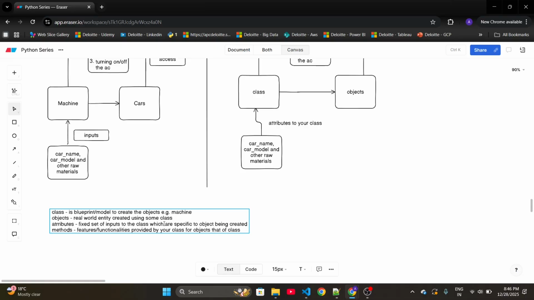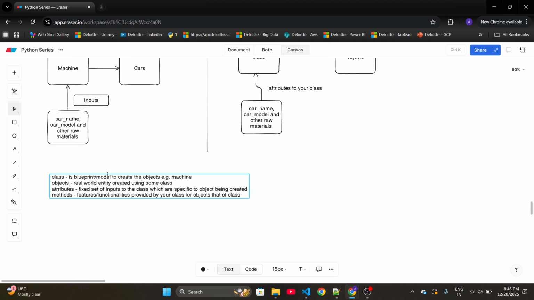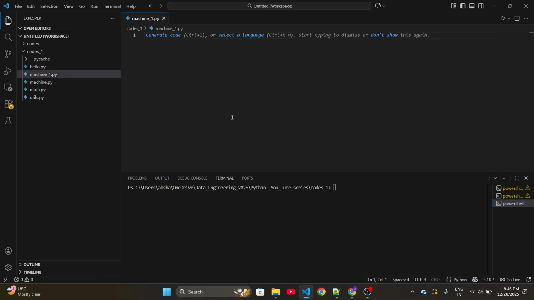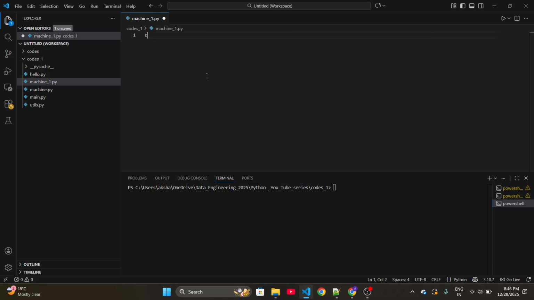Okay. So guys, I hope you now get some idea about the objects. Objects are nothing but a real world entity. Let's try to put this example into a Python code. Let me create a new file, machine_1.py.